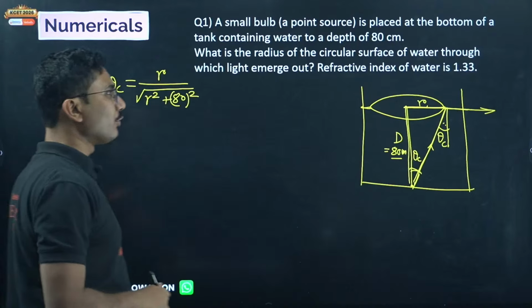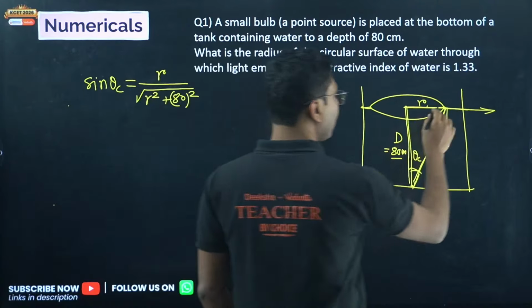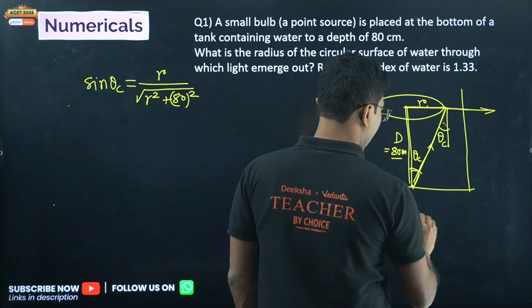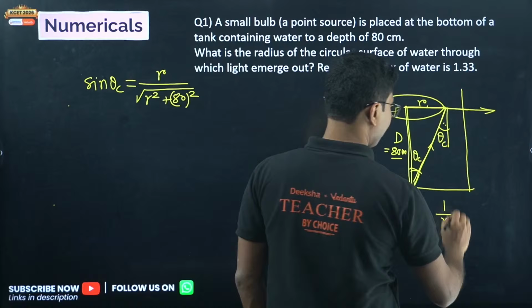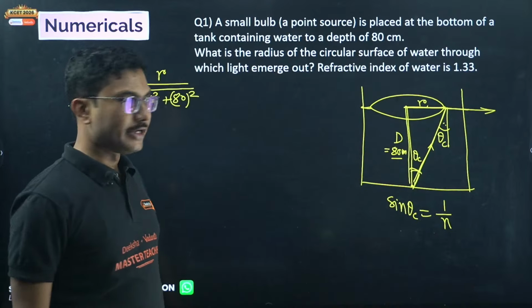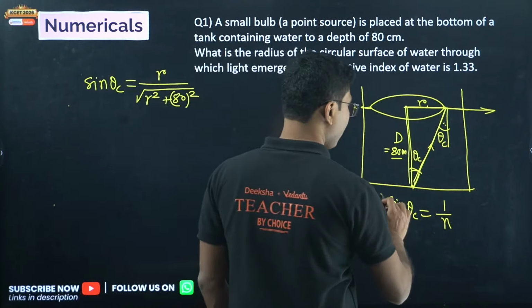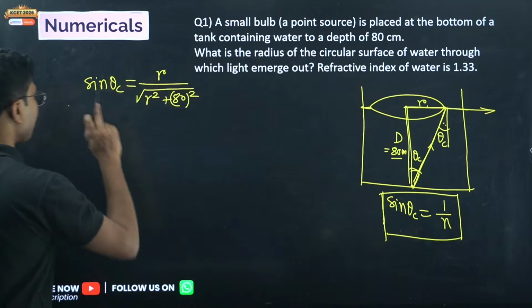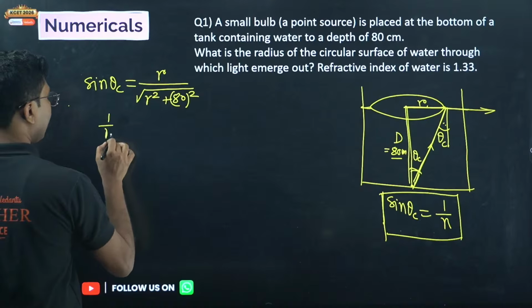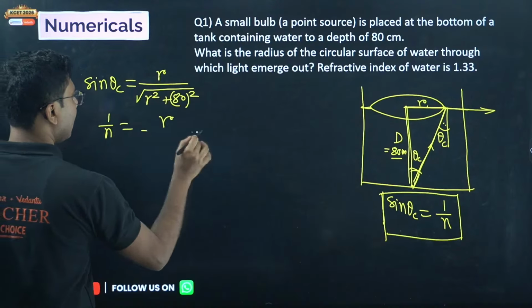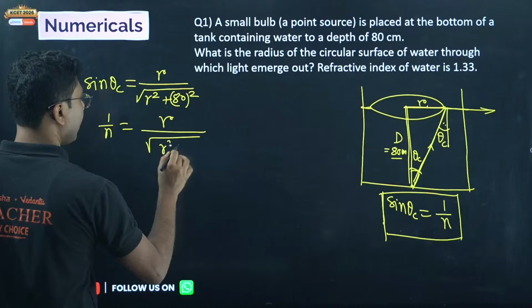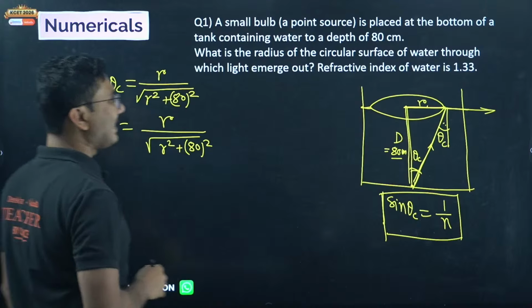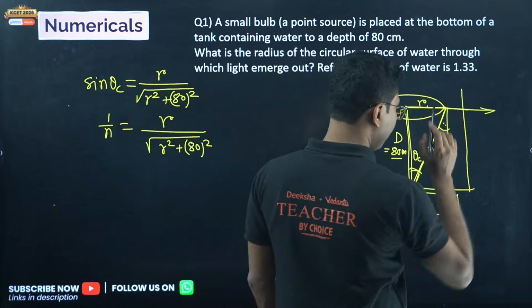Now we also know that for total internal reflection, sine theta c can also be written as 1 by n. Sine theta c can also be written as 1 by n. This is for total internal reflection from Snell's law. So this also you have to use over here. So 1 by n equals R by square root of R square plus 80 square. Now what is n here? n is given, 1.33.